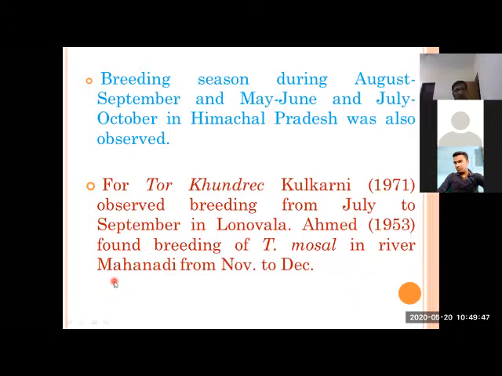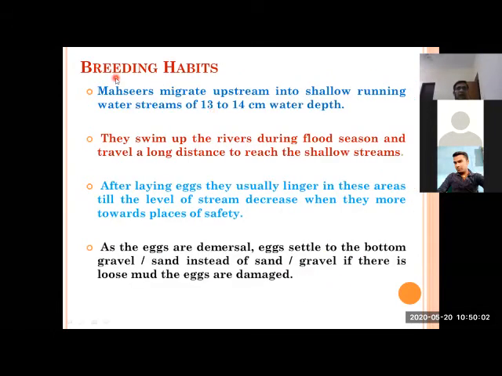Ahmad in 1953 again described that Tor mussullah in river Mahanadi, in Orissa, breeds in November, December. This is again a very typical period, that even in the cold season it can breed in November, December in some areas. And as you know, this is a riverine fish, a typical riverine fish of upstreams.